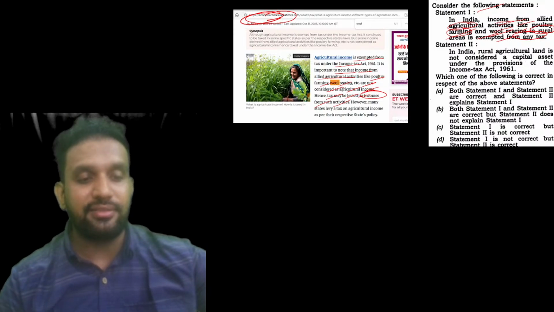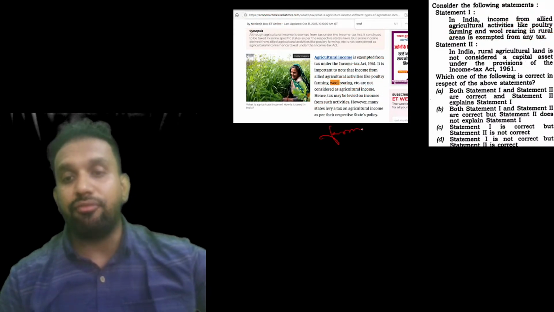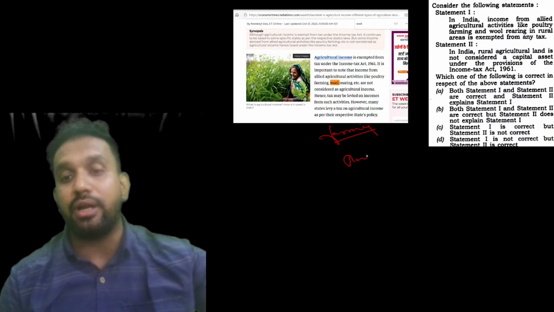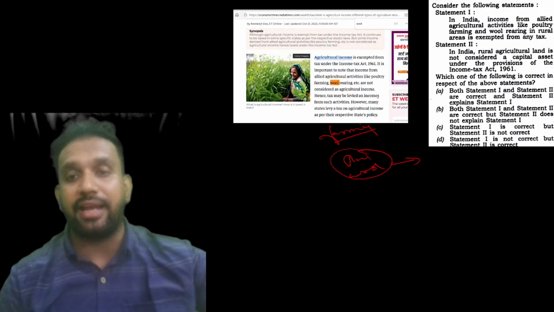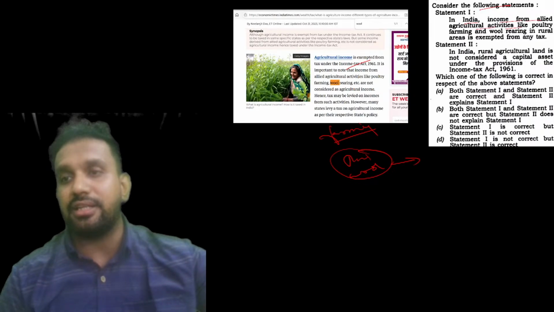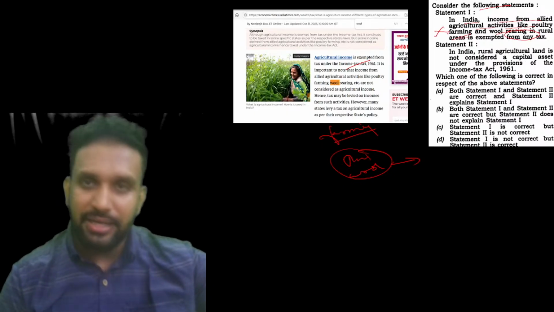Now, what does it say? If you are doing any farming, meaning if you are doing kheti, your income from kheti is exempted. But if you are doing poultry and wool rearing, these are not exempted from taxation in the Income Tax Act of 1961. So here you can see, consider the following statements. In India, income from allied agriculture activities like poultry and wool rearing in rural areas is exempted from any tax. No, this is wrong. The statement itself is wrong.